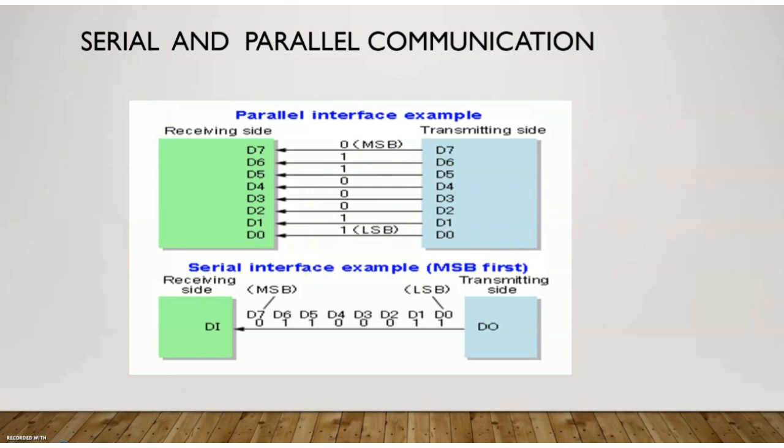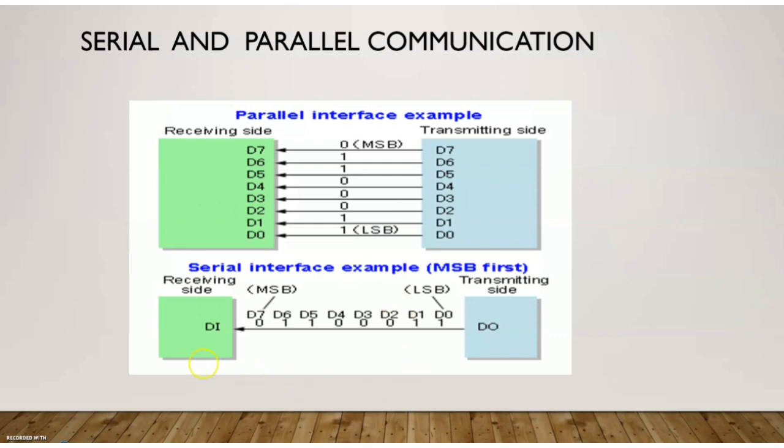Now if you are going for a parallel communication, the advantage is that the data rate or the transmission rate will be higher than the serial communication because all the bits we are transmitting at the same time. But the complexity of the circuit will also be more.